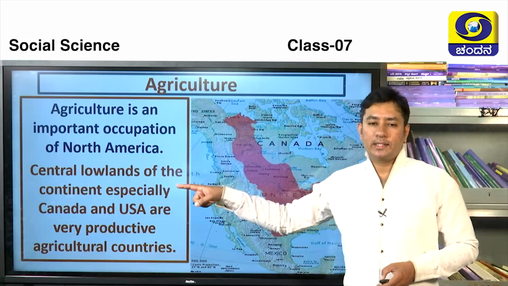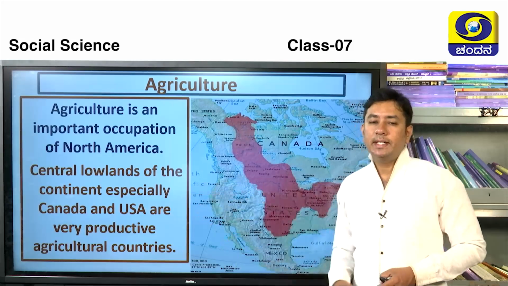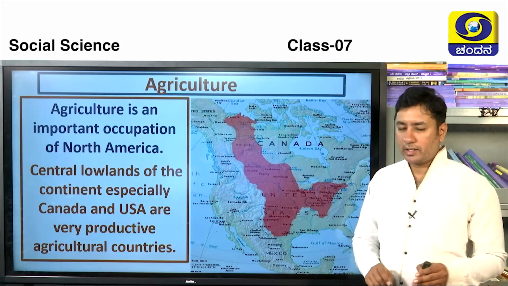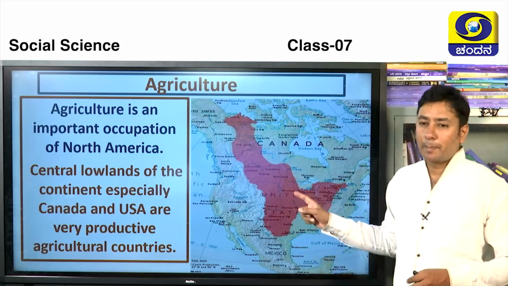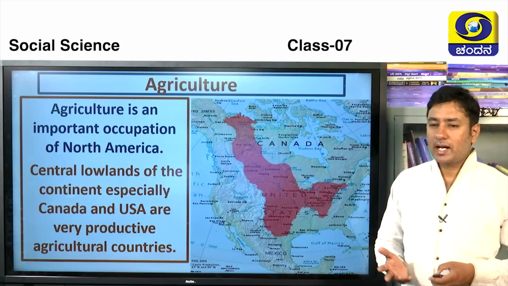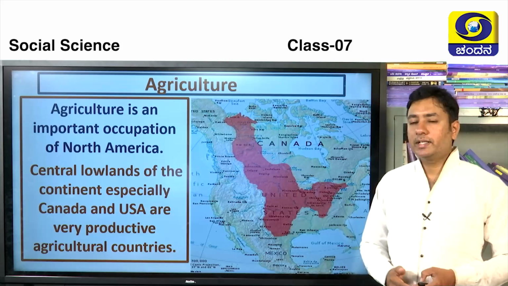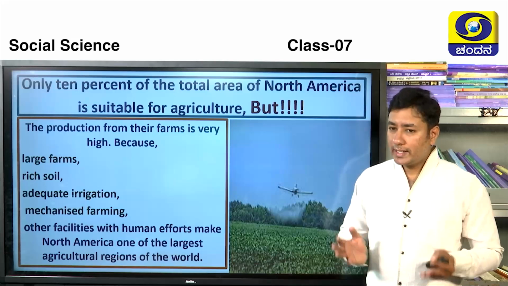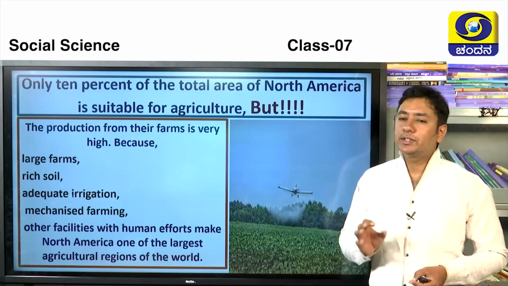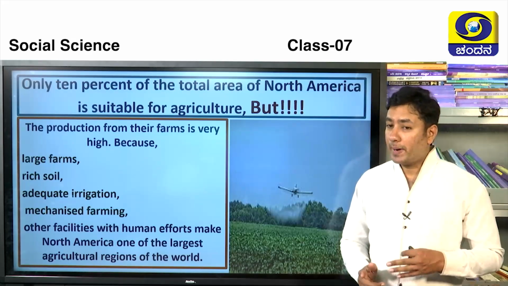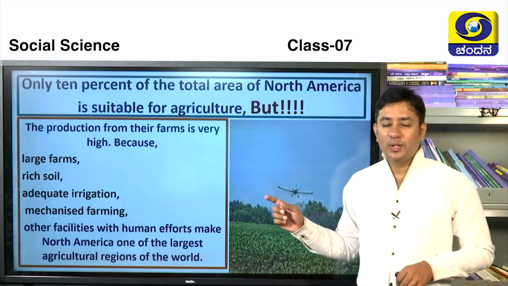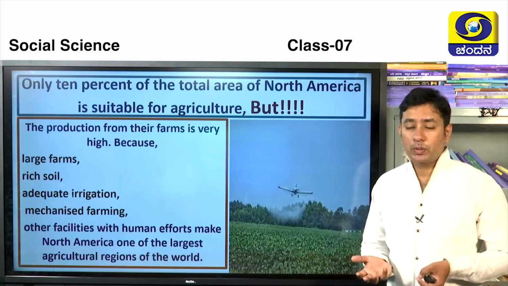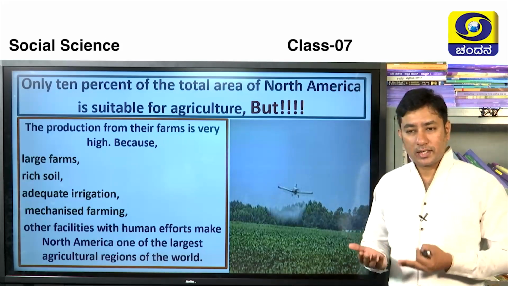Central lowlands of continents, especially Canada, USA, are very productive agricultural countries. It is none other than the prairies. The land of prairies are very productive in this continent, and only 10% of total area in North American continent is used for agriculture. But you know, they are growing sufficient to their continent and they are exporting it to the other continent or the other countries also.